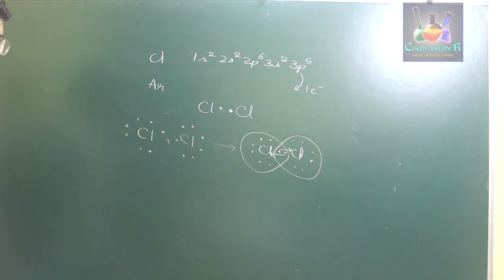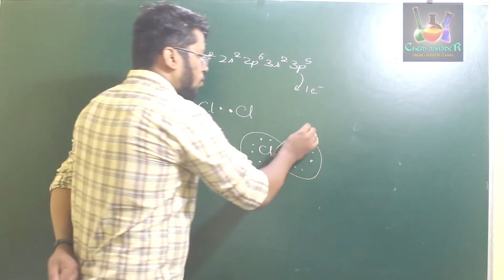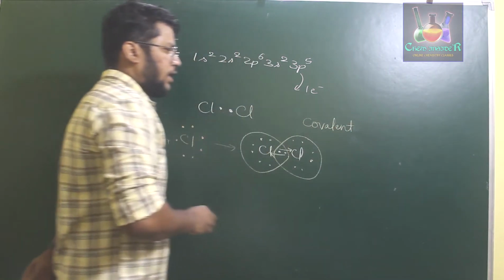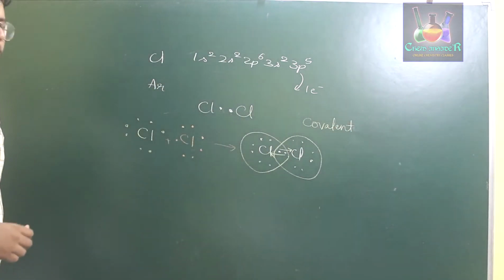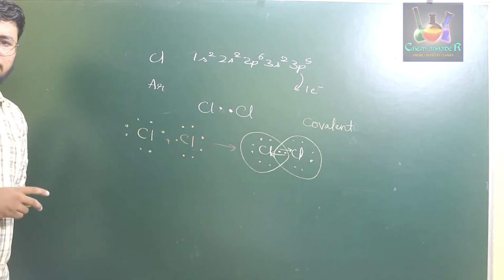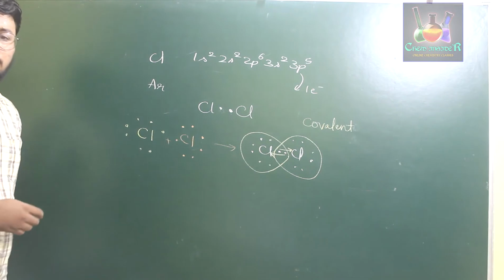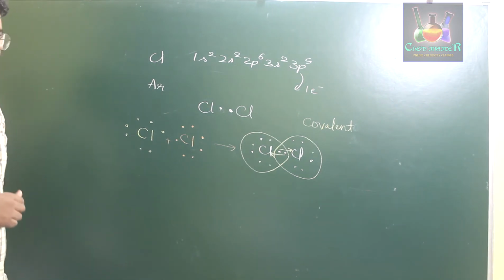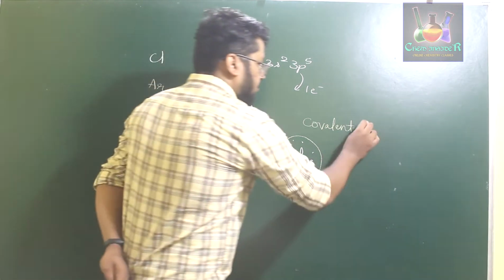As a result, those two electrons experience a kind of attraction. That attraction is called a covalent attraction, and the bond formed between two atoms because of mutual sharing of electrons is called the covalent bond.